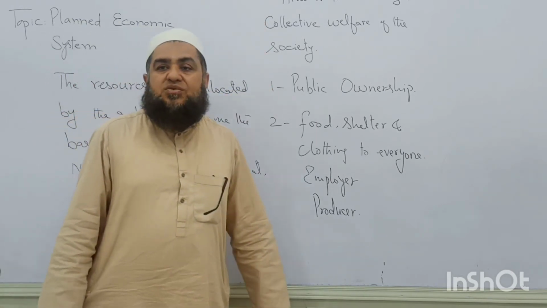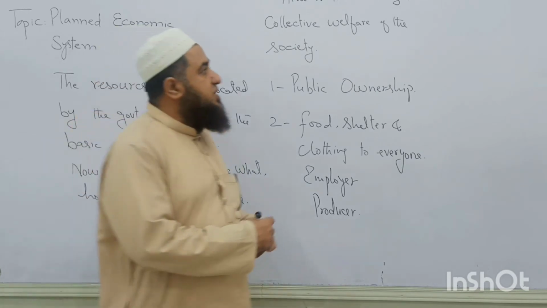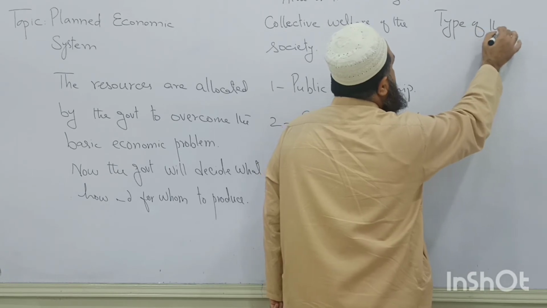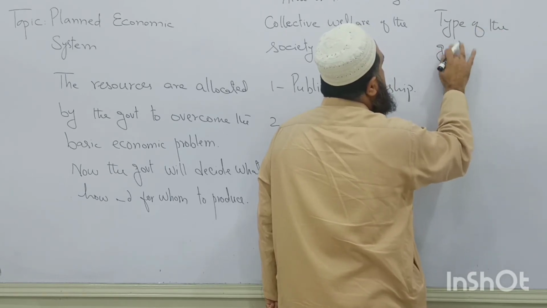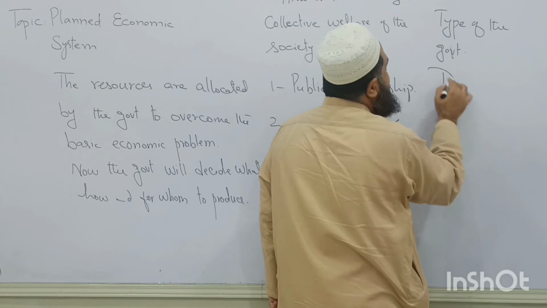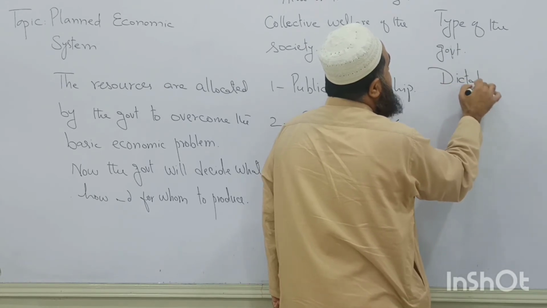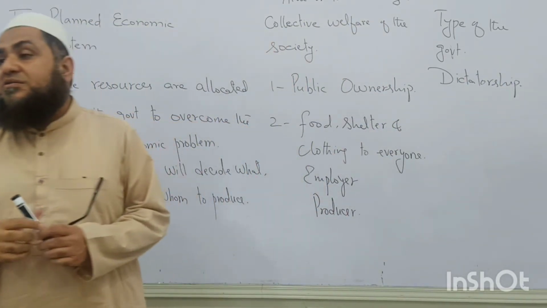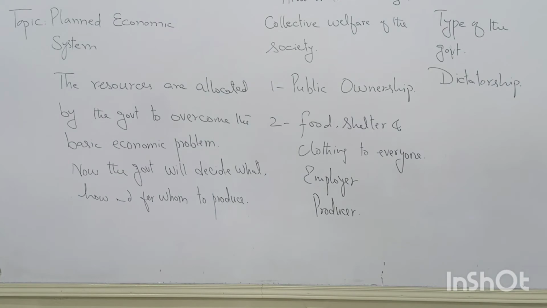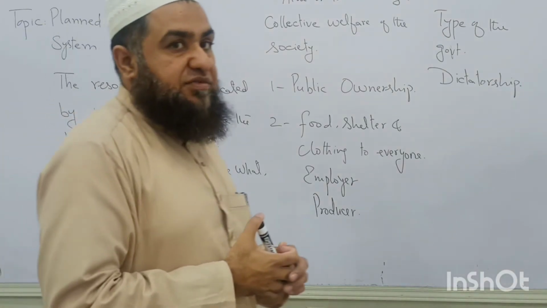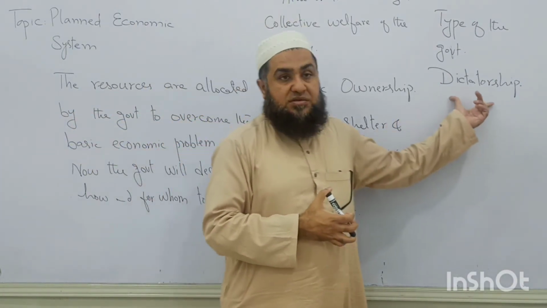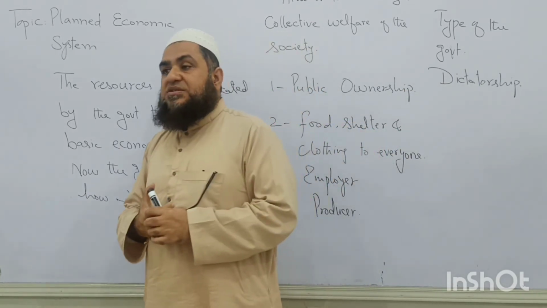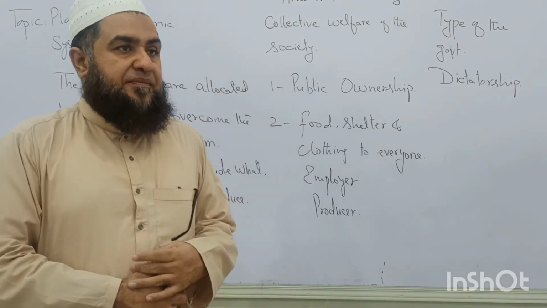So what type of government is required in this system? What type of government do you think? Type of the government. Type of the government is what? Dictatorship or authoritarian. Authoritarian form of government is required. Authority, who can exercise the full potential of his authority. That is required in order to run this system. At every time, whatever is decided, that must be implemented.